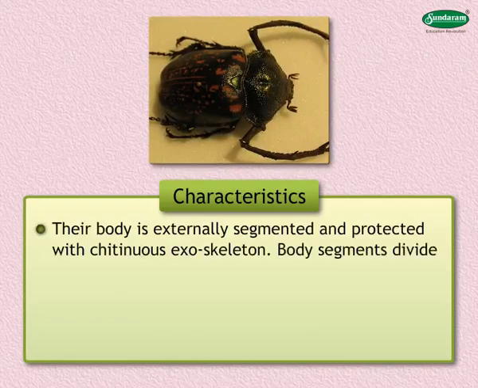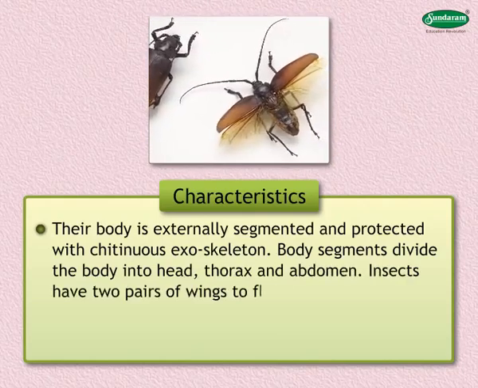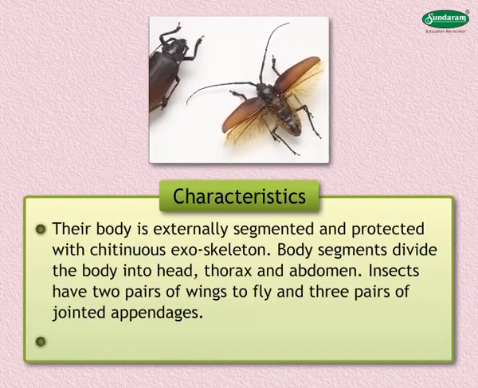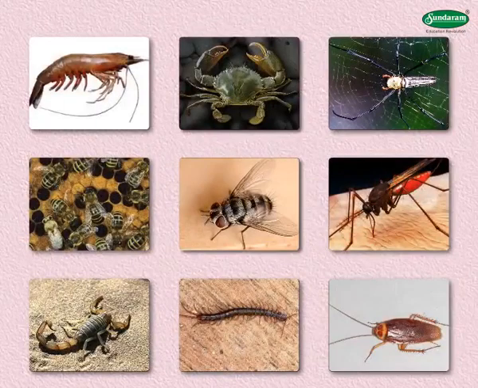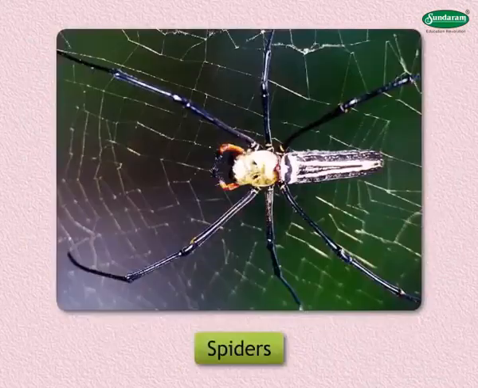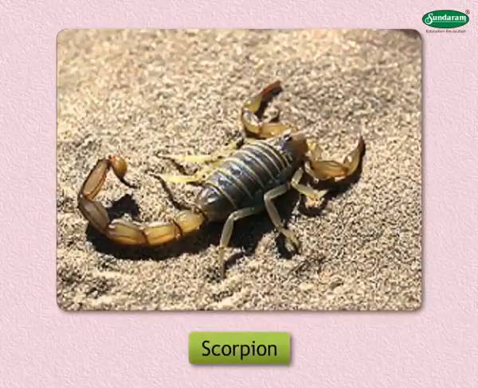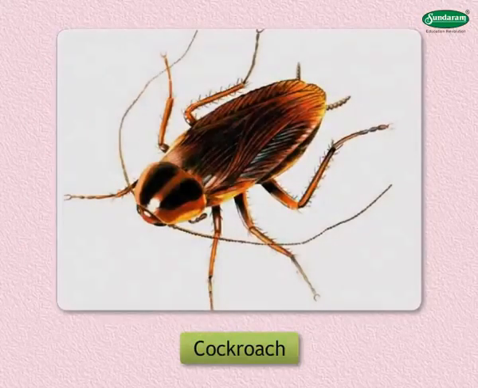Body segments divide the body into head, thorax and abdomen. Insects have 2 pairs of wings to fly and 3 pairs of jointed appendages. Sexes are separate and reproduce by sexual means. Some common examples of phylum Arthropoda are prawns, crabs, spiders, bees, flies, mosquitoes, scorpion, centipedes, beetle, cockroach, etc.